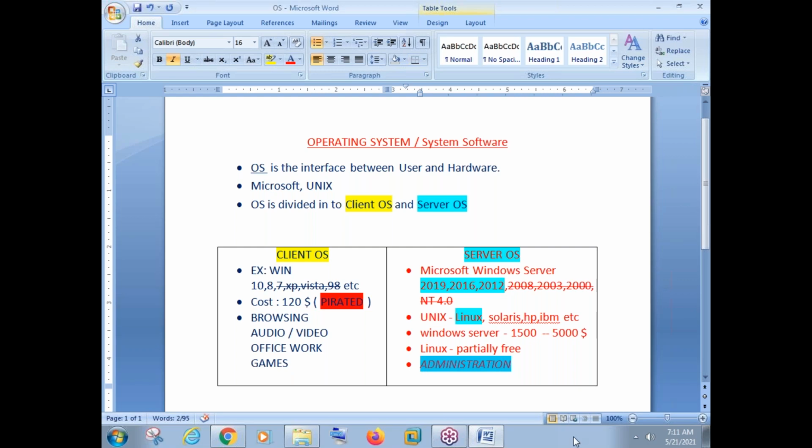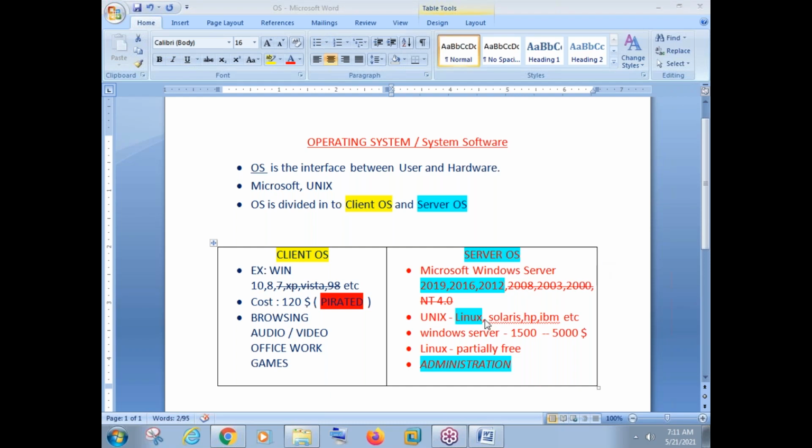We can host email service, web service, DNS service, DHCP service. Everything is possible on server operating system. When you say www.gmail.com, actually you are connected to Gmail server. So where is the Gmail server running? It is running on a server operating system.